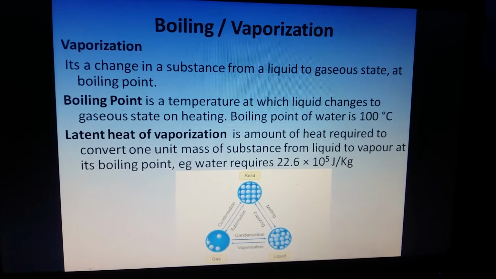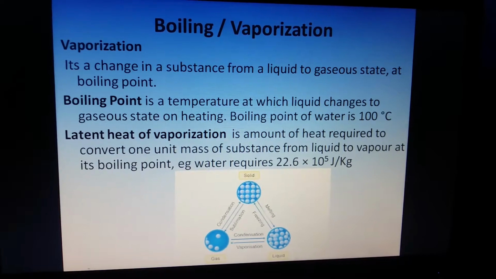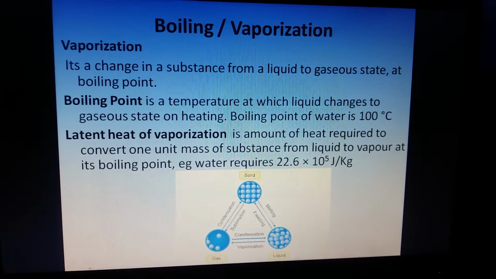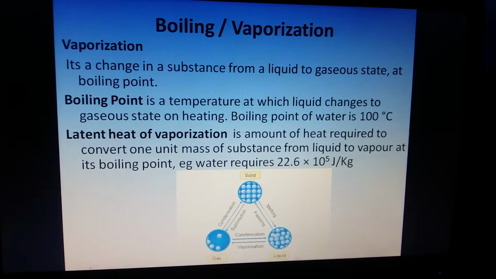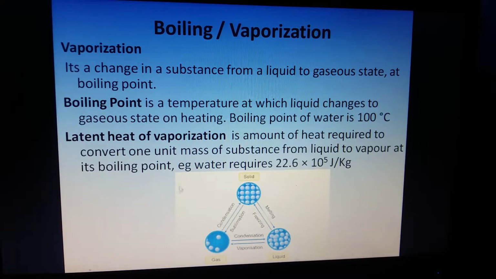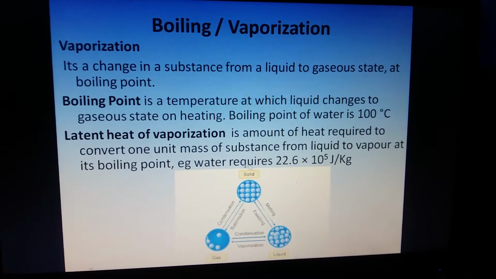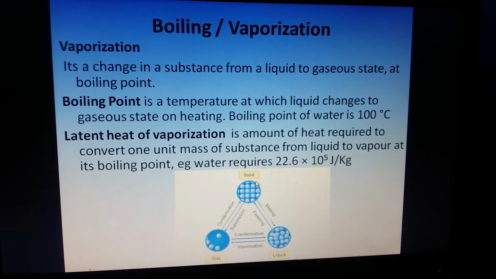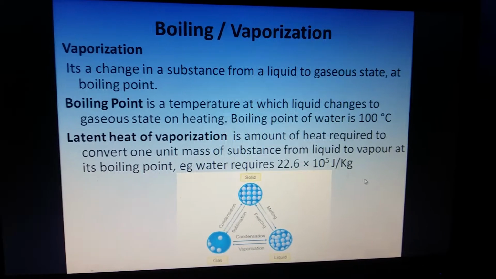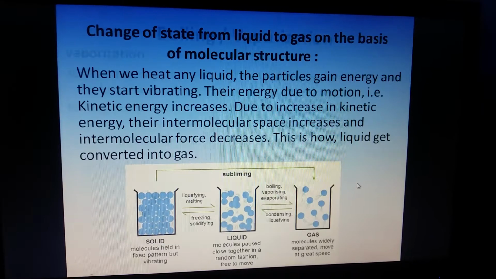And the latent heat of vaporization is the amount of heat which is required to convert 1 unit mass of substance from liquid to vapor. For example, if you want to convert 1 unit mass of water into steam, then how much heat would be required? 22.6 × 10^5 joules per kg of water.